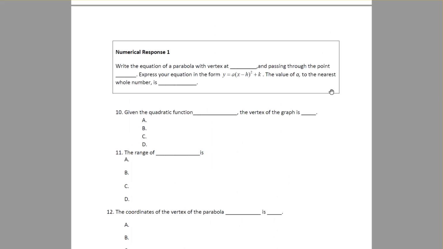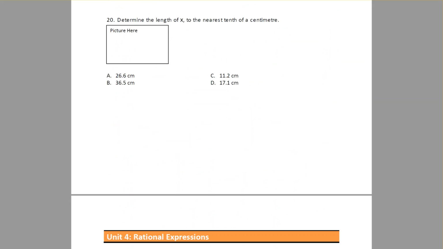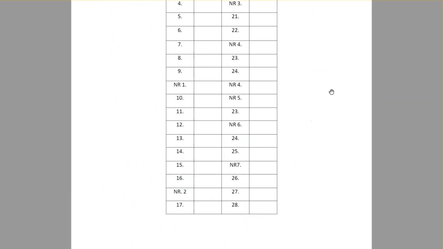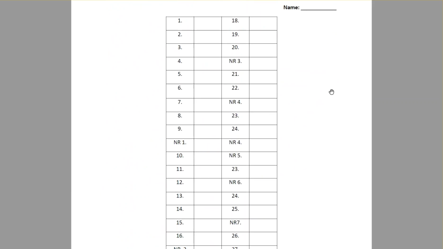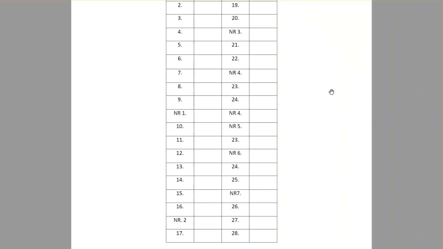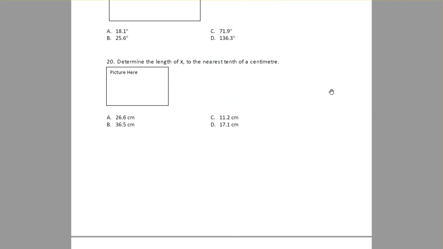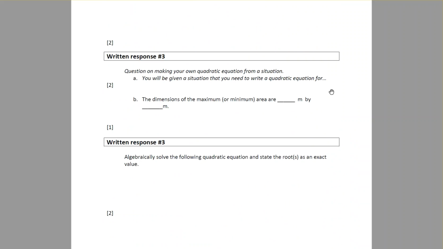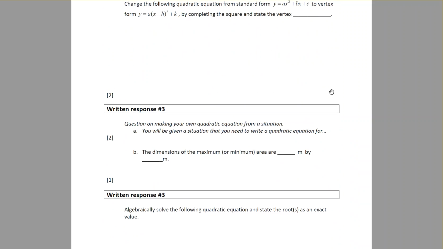Okay, and then numerical response I've got in here too. But you'll see if you go all the way to the bottom, this is what your sheet's going to look like. So you've got multiple choice, and then you can see right after multiple choice 9, numerical response 1 was there. So just fill in the numbers for numerical response right there. Okay, so now go all the way back up. Yeah, so that's pretty much it though. And then again, I've got written response that are going to be just kind of right in here.